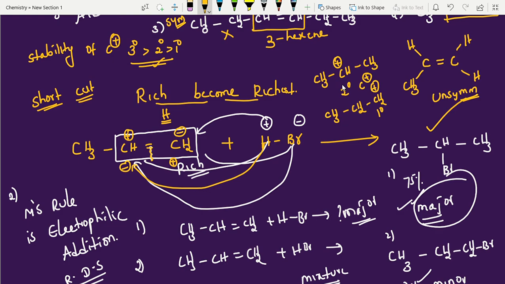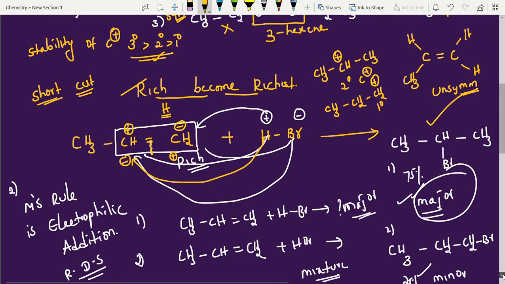You need not remember this. If they ask for the reason, then you can give it. Otherwise, within 1 minute, you can take the shortcut: rich become richest. You can write the answer. Okay, not only this case, HBr, students, we have a number of questions based on Markovnikov rule.